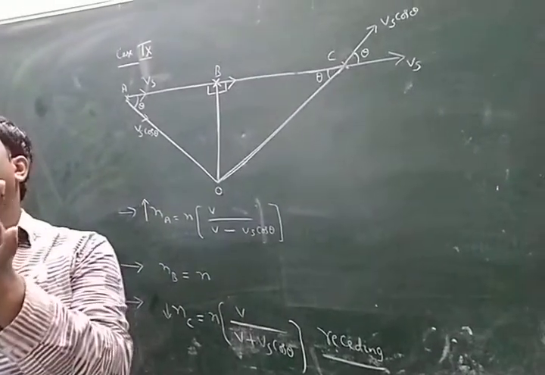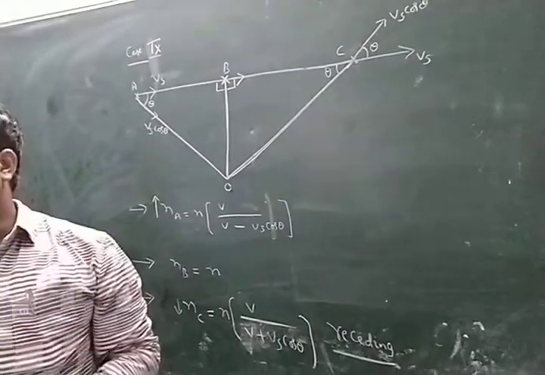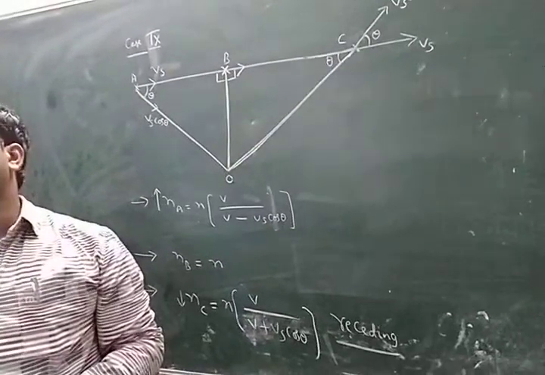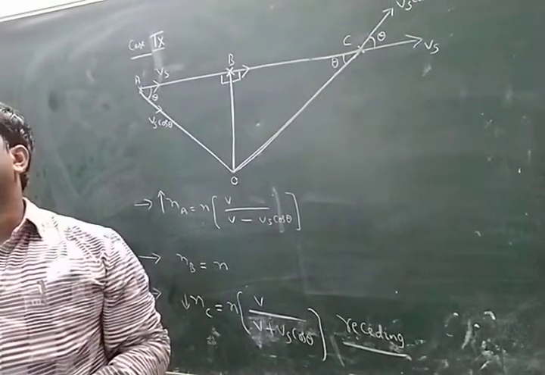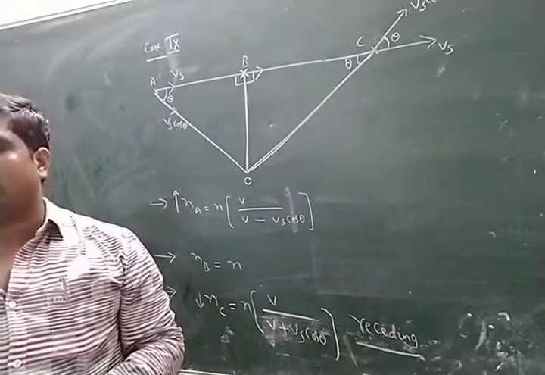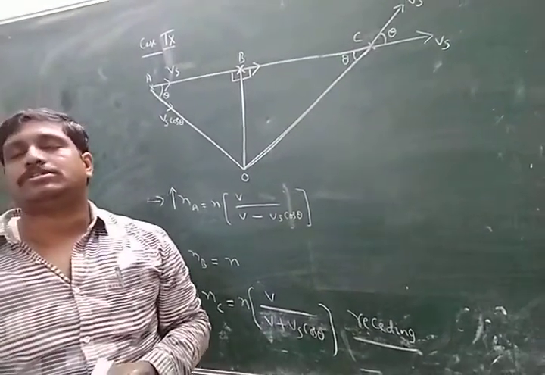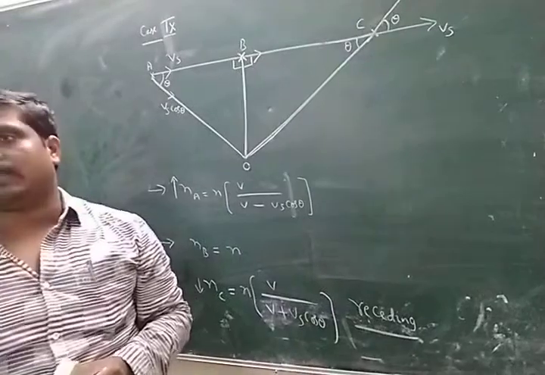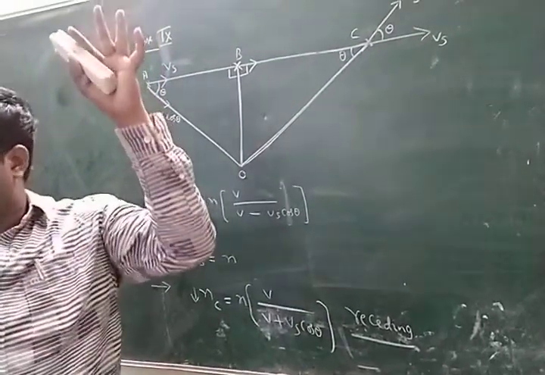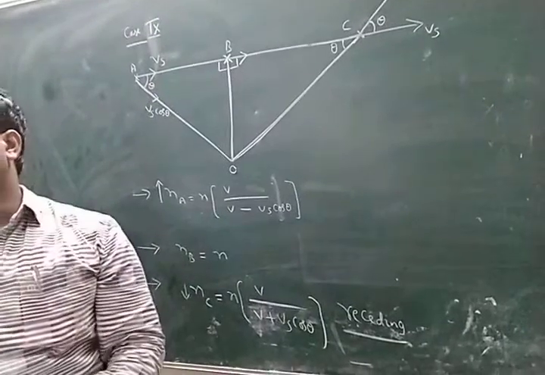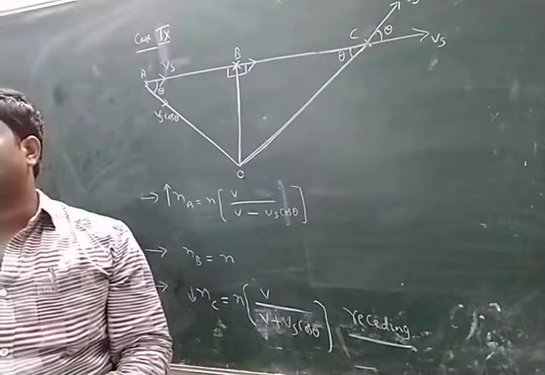What is the meaning of Doppler effect? There is a relative motion between source and observer, and there is an apparent change in frequency heard by the observer. That phenomenon is called the Doppler effect. That means if there is no relative motion, there is no Doppler effect. If there is a relative motion, there is a Doppler effect.